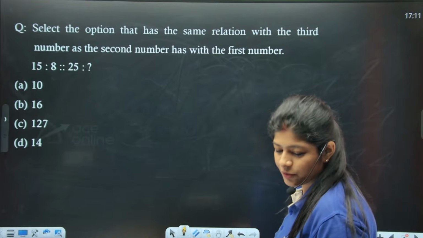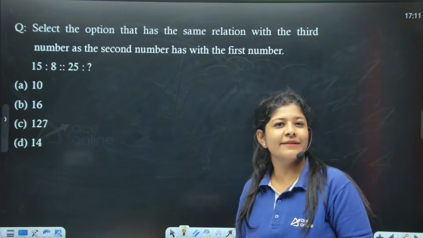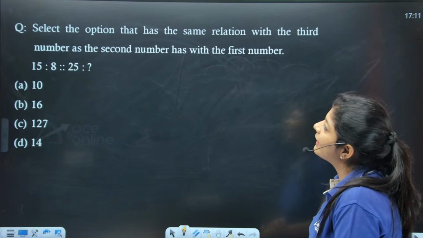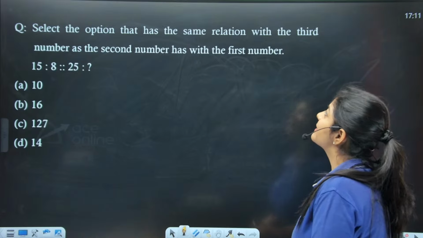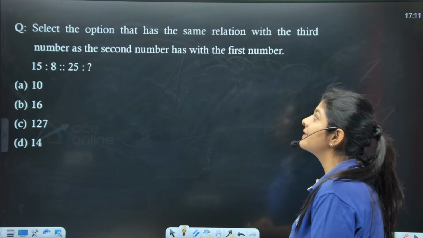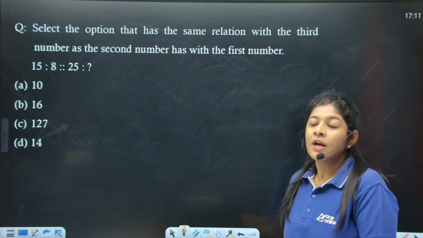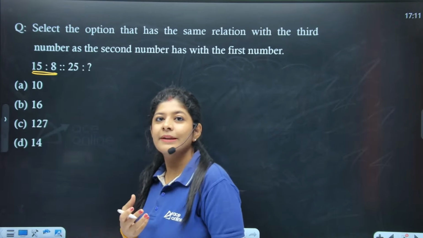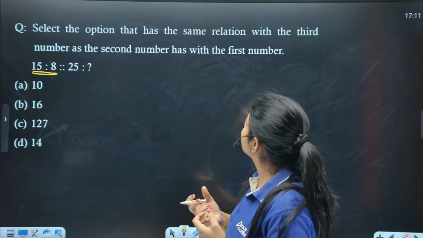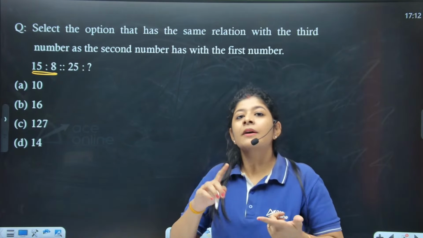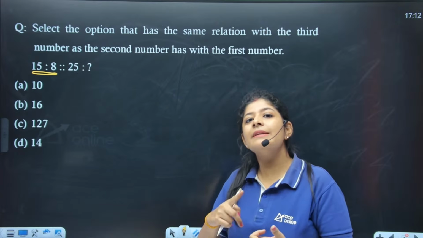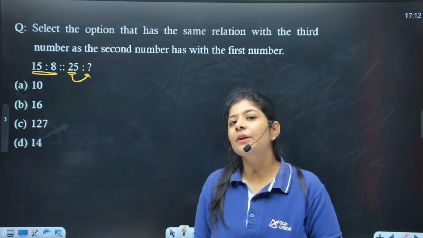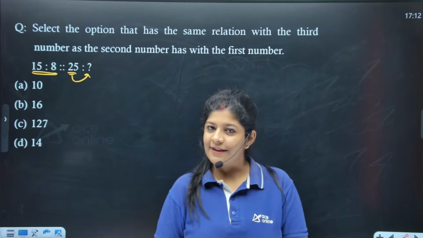This is the very first question, and I guess this is a very easy one, and we have already practiced a lot regarding analogy. Here the question says: select the option that has the same relation with the third number as the second number has with the first number. So the question is trying to say that these two numbers are connected in some way. We need to figure out the relation, or the bond between them. Once we get that, we need to apply the same logic to find the missing one. Let me know what answer you are getting, and after that we will discuss it.